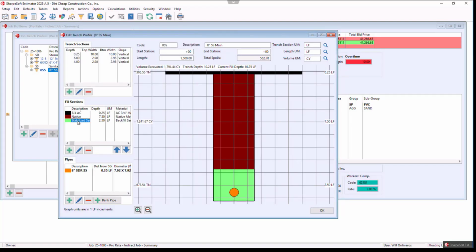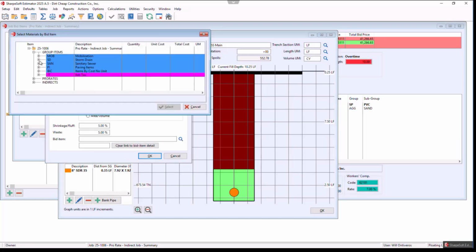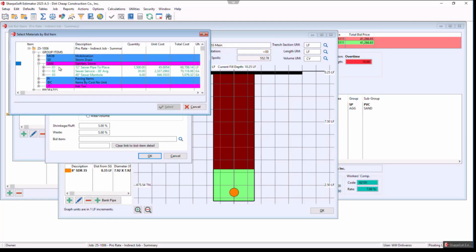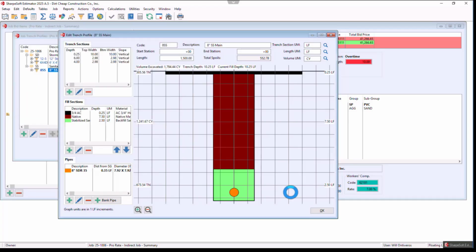Now I want to link the stabilized material. Notice it doesn't have a bid item linked to it. So if I click the magnifying glass and go to sanitary sewer, 12-inch pipe, there's the material. I could link it to the backfill sand. Let's see what that does. Oh, it changed it to the backfill sand. I hit OK.